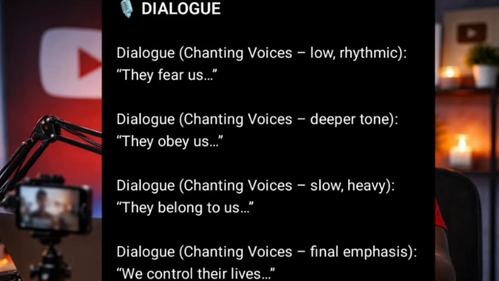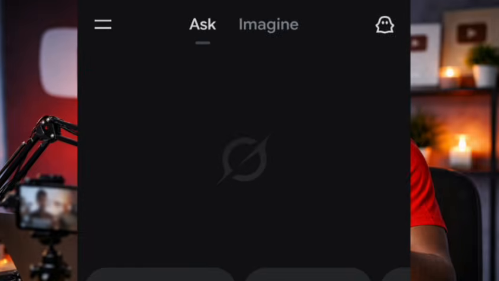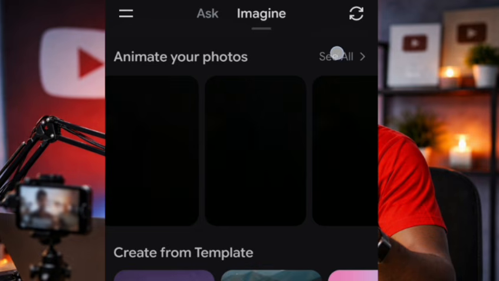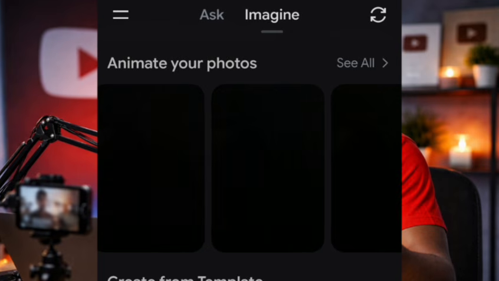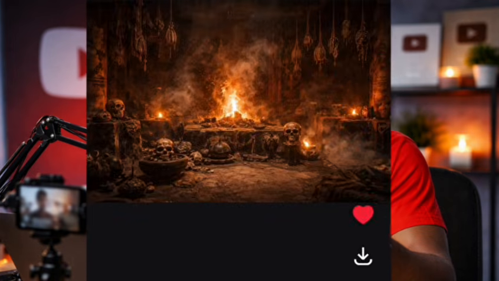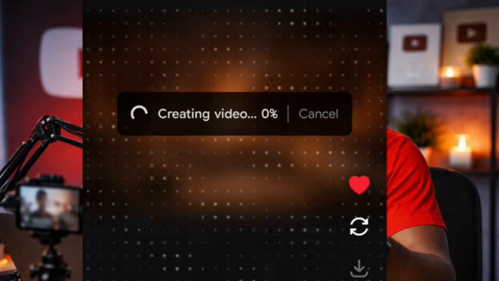So let's go. I'll click on this imaging. Look at it. You will see this image. Okay, I've selected the image. So the next thing now, I'll just use anything like a free trial, this and that.